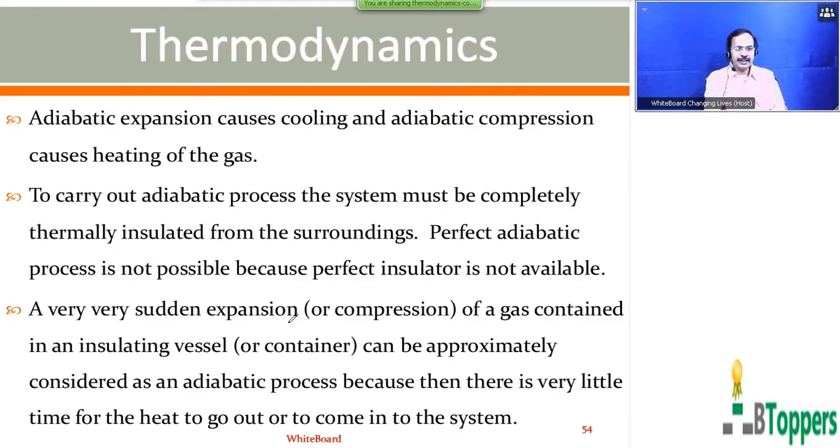A very sudden expansion or sudden compression of a gas contained in an insulating vessel or container can be approximately considered an adiabatic process, because then there is very little time for the heat to go out or to come into the system. Those who are writing the notes, please take a pause and finish writing the notes up to here.